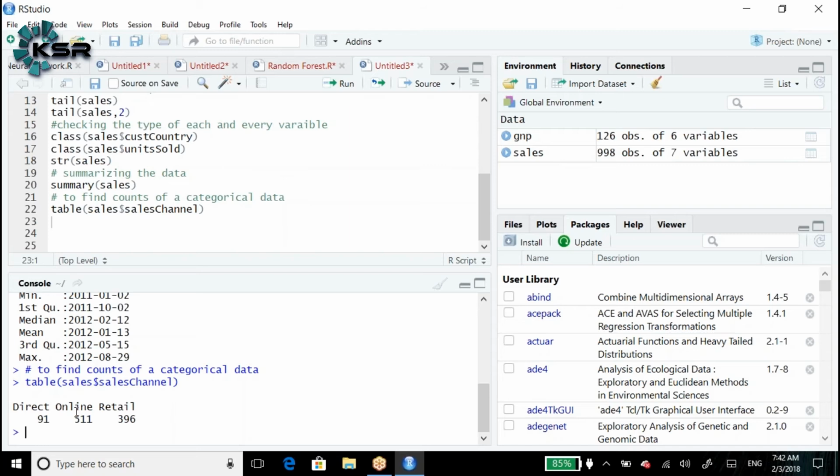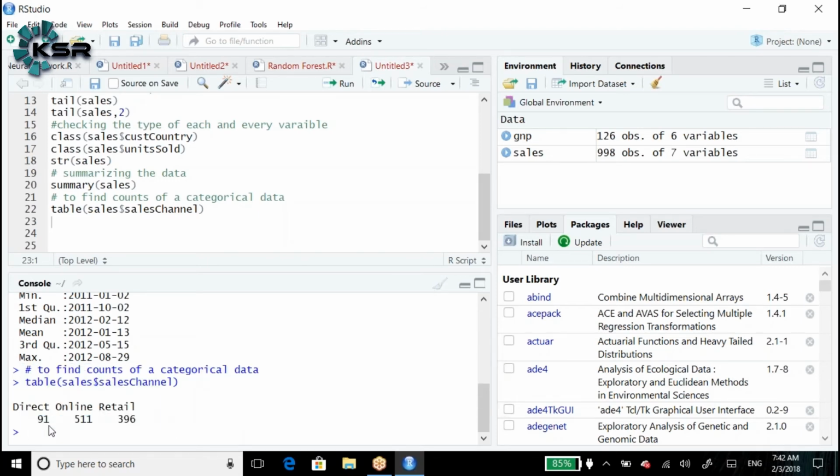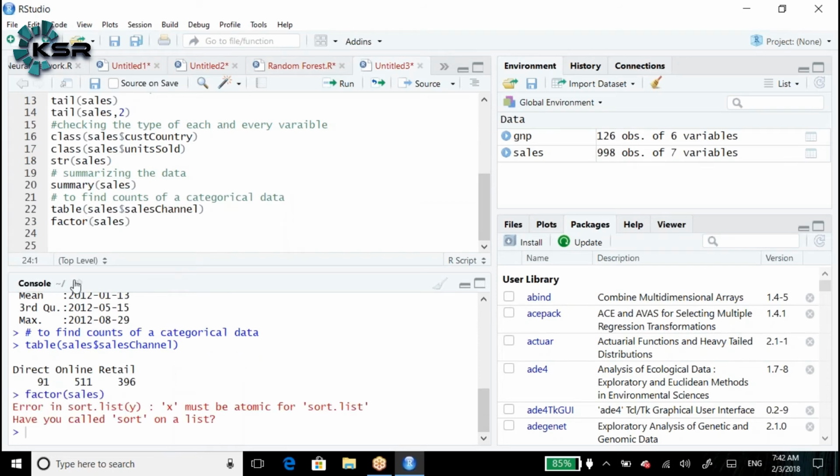Yesterday we were discussing the factor function. Do you remember it? Okay, let's do the factor function. What does the factor function do? The factor function will give us the unique levels of a data. Let's do that. Factor of sales channel.